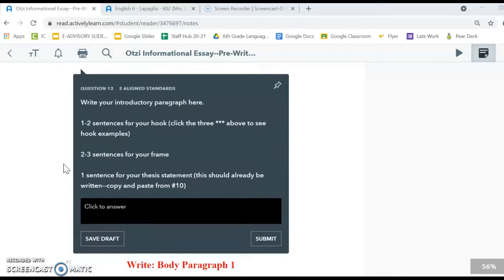When you're ready to write your introductory paragraph, you'll need to include 1 to 2 sentences for your hook, 2 to 3 sentences for your frame, and 1 sentence for your thesis statement, which should already be written.